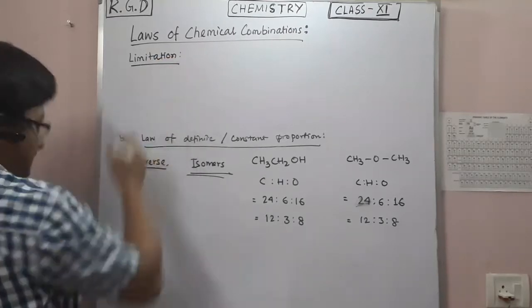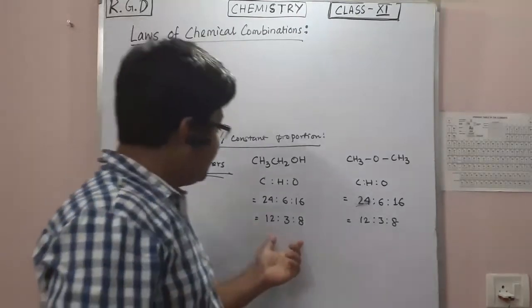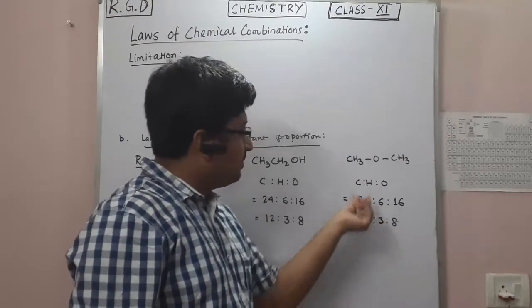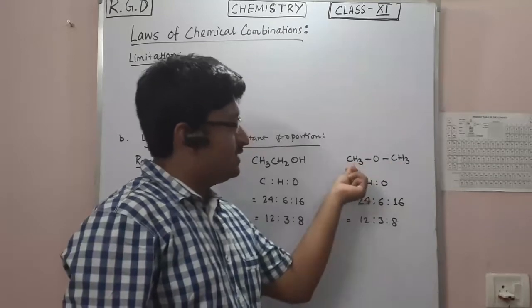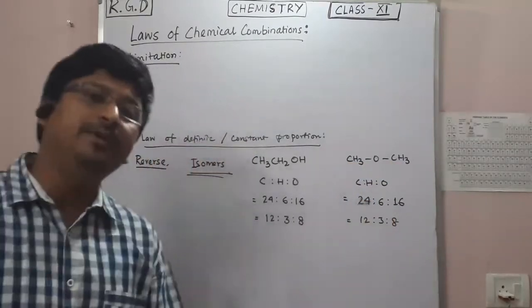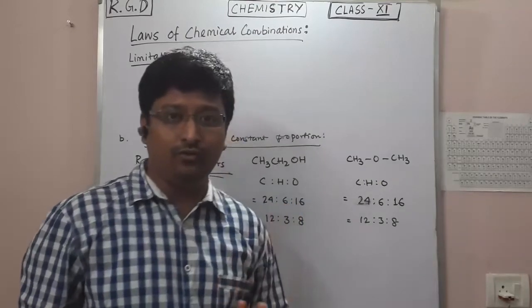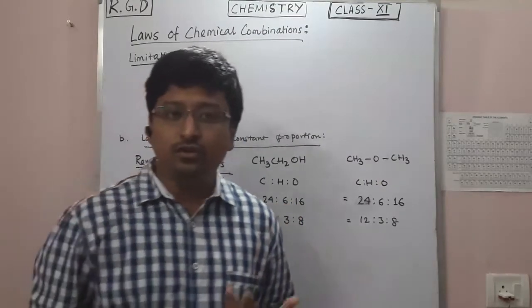So obviously, this is the stoichiometric ratio, right? Where will this law not hold? Obviously, where stoichiometry is not followed.